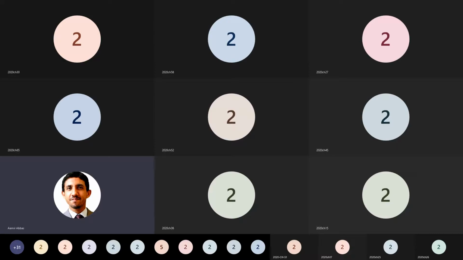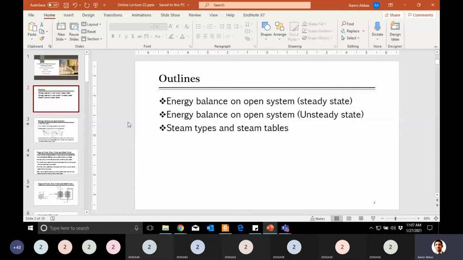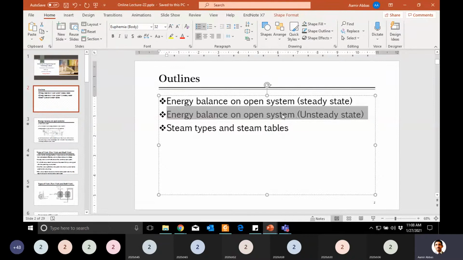Today, as this is the last lecture, the major part we have to cover overall is unsteady state open system energy balance. Up to here, when we started the energy balance, you were initially introduced to the general energy balance, then we applied the energy balance equation on closed systems, where we discussed unsteady state, and at the end you were told what steady state means.